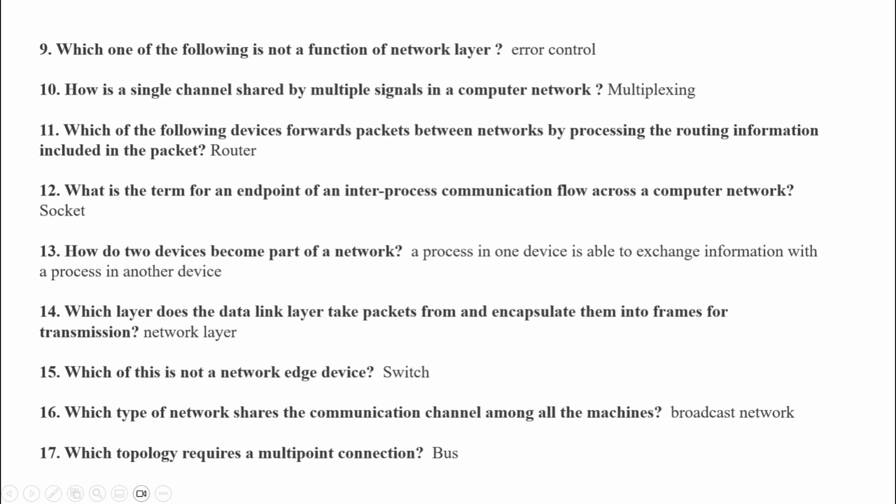12. What is the term for an endpoint of an inter-process communication flow across a computer network? Socket. 13. How do two devices become part of a network? A process in one device is able to exchange information with a process in another device.